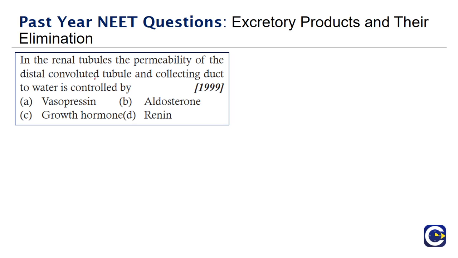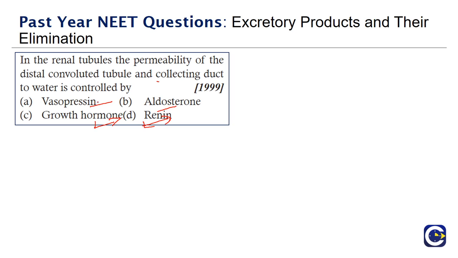In renal tubules, the permeability of distal convoluted tubule and collecting duct is controlled by, options given are vasopressin, aldosterone, growth hormone, and renin. Let's start with aldosterone. It is an important renin-angiotensin-aldosterone mechanism, and it is not involved in permeability of the distal convoluted tubule and collecting duct. Growth hormone is involved in growth of the body and not in excretion. Renin is formed in the kidney and is an important RAS mechanism. It also increases RBC production.